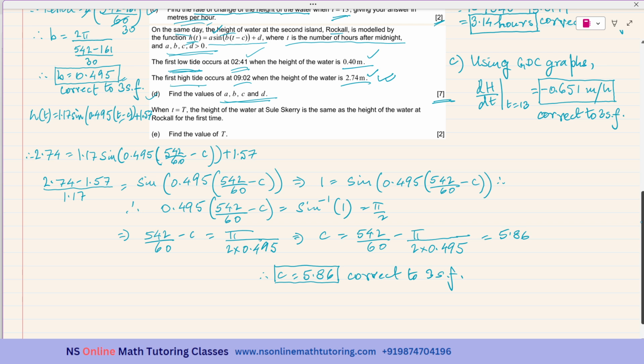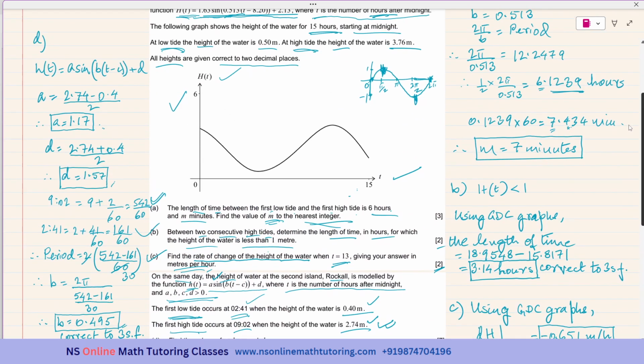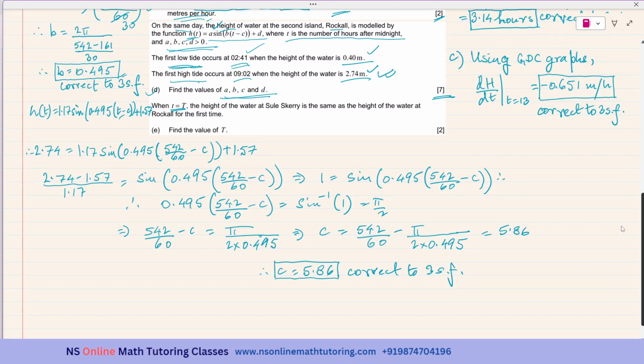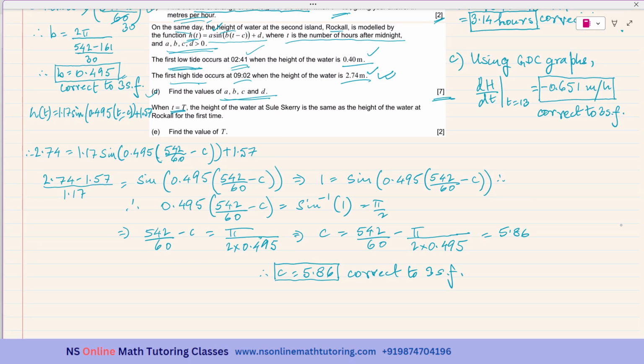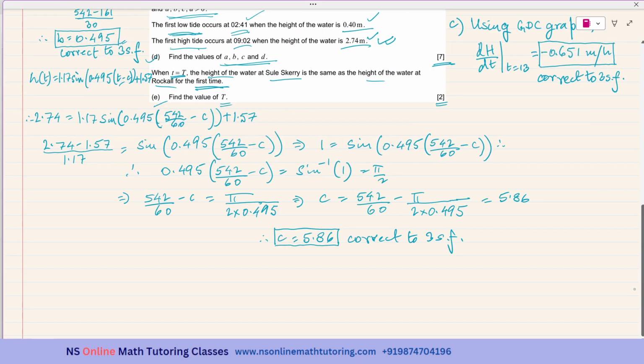Now the last question: when small t is equal to capital T, this is small t, the other one was also small t, yes. That means capital T is a particular value of t. The height of the water at Sulskerry is the same as the height of the water at Rockall for the first time. The question is to find the value of t. So the height of the water for these two islands will be the same for the first time. Therefore, again, I'll be using the GDC graph.